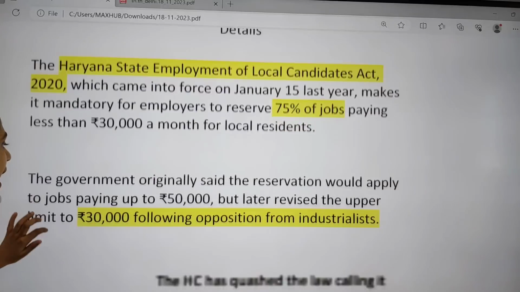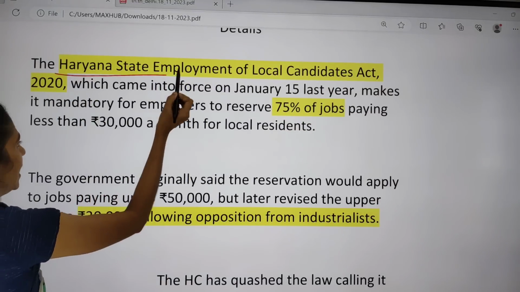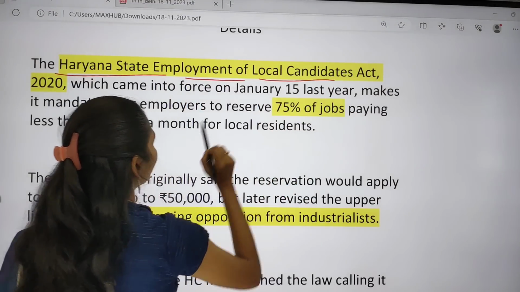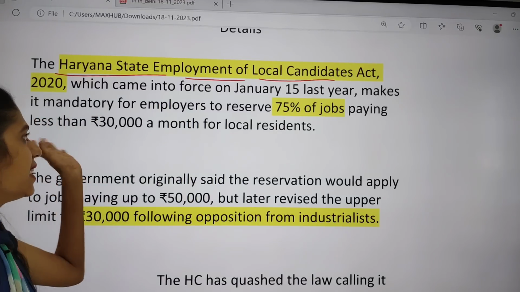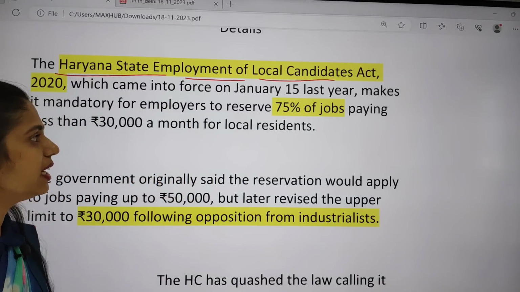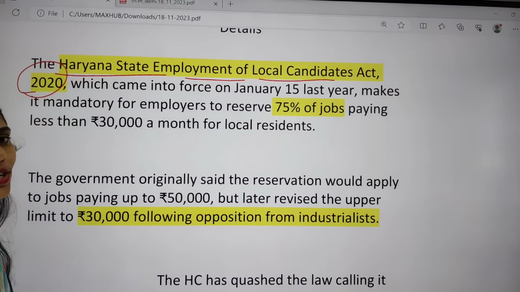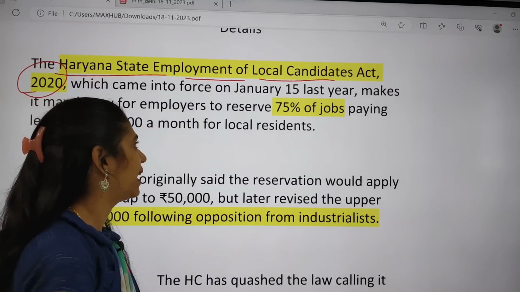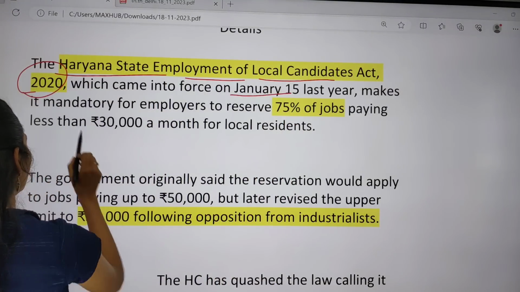So here, what did the High Court say? That act is the Haryana State Employment of Local Candidates Act. So what is the name of that act? Haryana State Employment of Local Candidates Act of 2020. It came into force on January 15th last year, and it says that